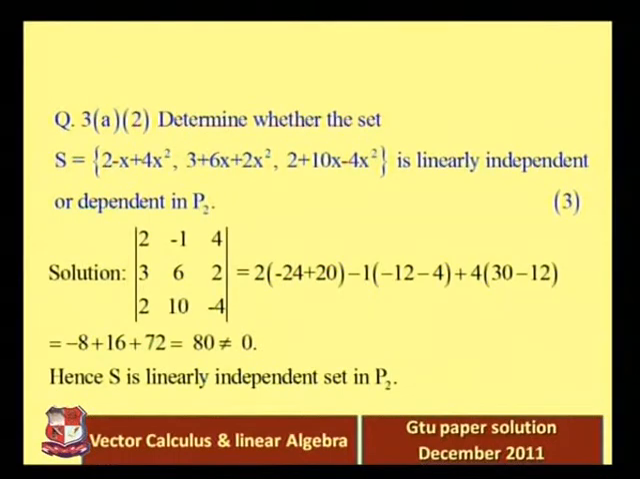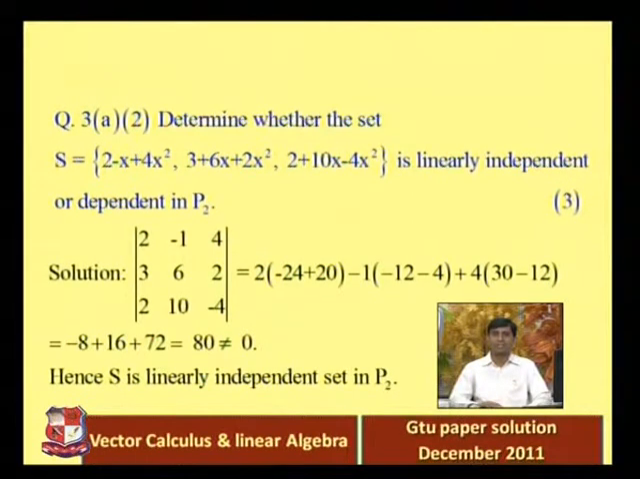Question number 3a, second part. Determine whether the set S, 2 minus x plus 4x square, 3 plus 6x plus 2x square, 2 plus 10x minus 4x square, is linearly independent or dependent in P2. This question is quite simple; we have already solved this type of question in the previous example. Just take the determinant. We have 3 polynomials, and we know that P2 has dimension 3. If the determinant is non-zero, the set is linearly independent. If the determinant is 0, the set is linearly dependent. So 2, minus 1, 4.